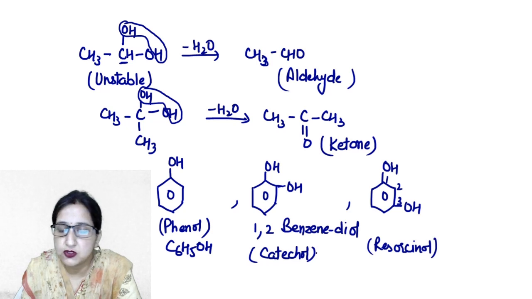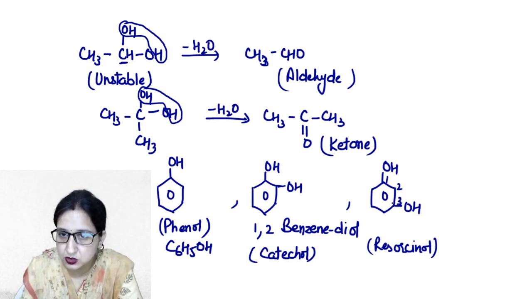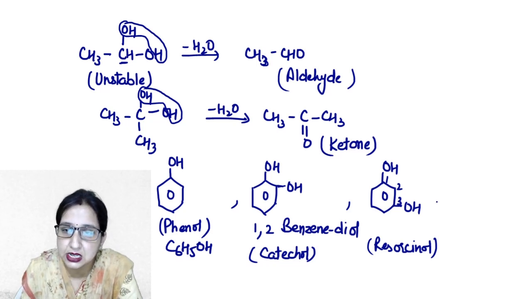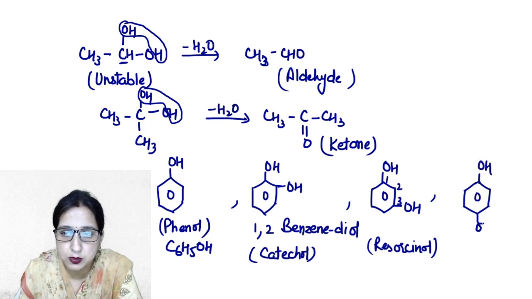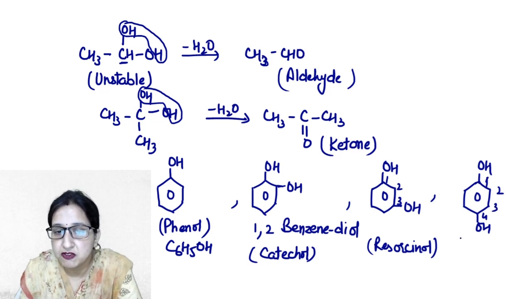Beta, such type of common names are very important. That's why I am writing the common name also. Otherwise its IUPAC name is 1,3-benzene diol. Similarly, if these 2 hydroxyl groups are present at para positions to each other, that is 1, 2, 3, 4, 1,4 position. Now its name will be 1,4-benzene diol. Again it is dihydric, but now its name is quinol.